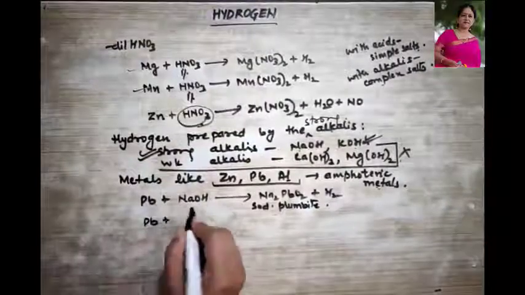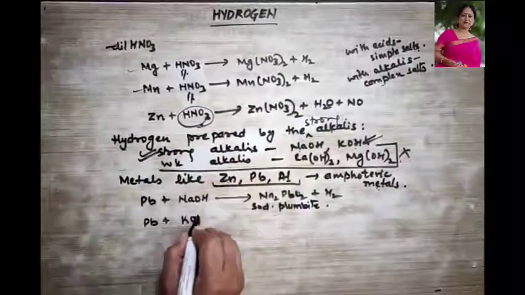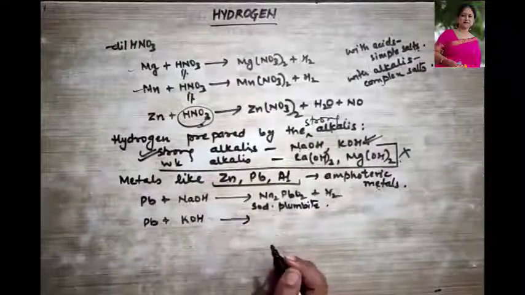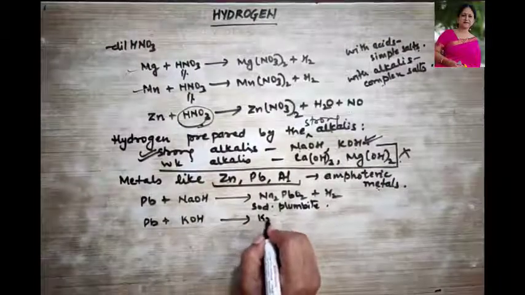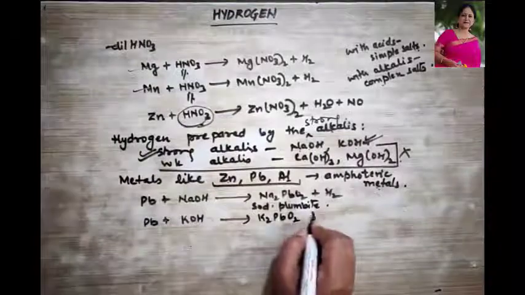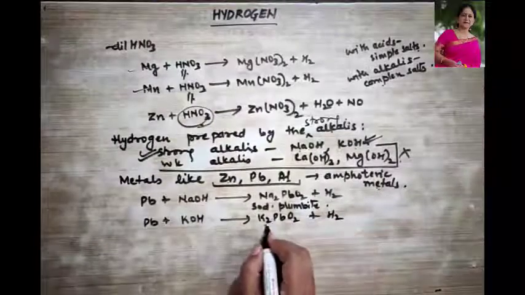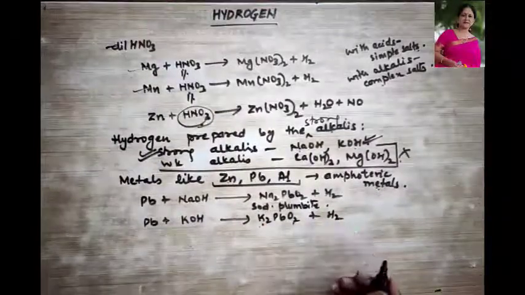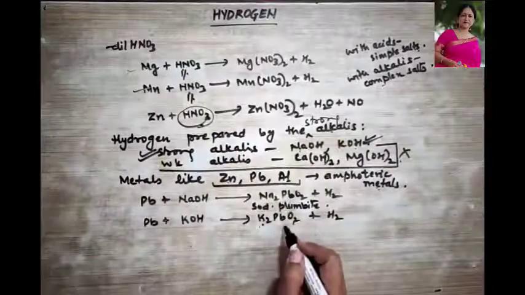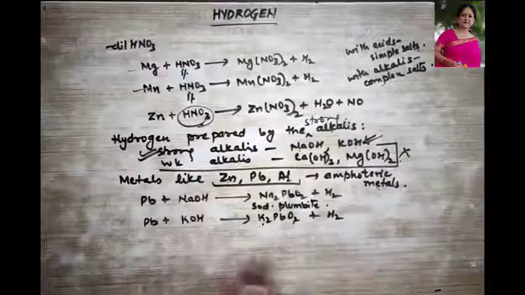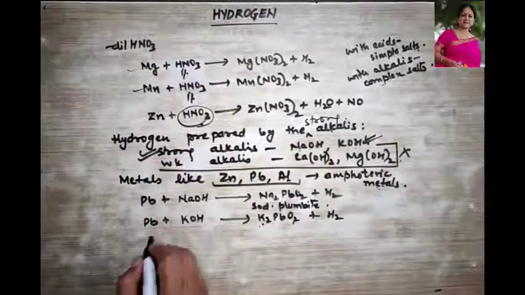Then lead can also be treated with KOH. So here what is it going to form? It will form K2PbO2 plus H2. What is this? Potassium plumbite and hydrogen gas. So both are what? Complex salts. Clear? Then let's talk about aluminium.